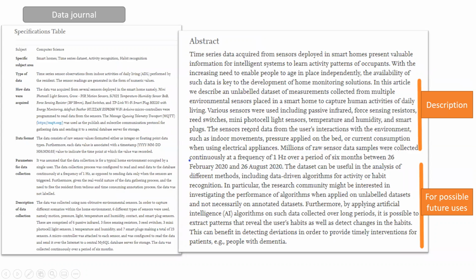And then if you look more closely at the information in the data journal, we can see that there is a specifications table in this particular journal, which gives a lot of information about the data set. There is all kinds of information, from the description of the data collection to the type of data and how data were collected, and so forth. And the abstract also describes the data, and possible future reuses are given with examples of how the data could be reused.